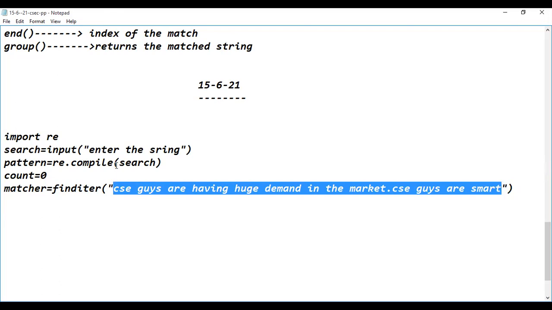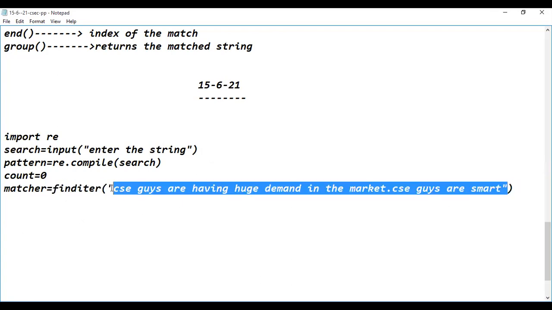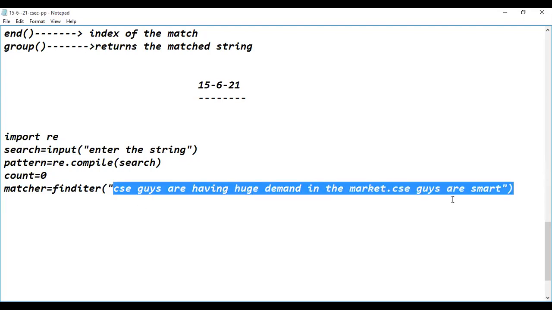From this target, I want to search for a particular string. Understanding, guys? Yes, sir. This find iter method will return what? It returns all the matches available within this target. Whatever search string is given by the end user, it will search for that particular pattern, whether it exists in this target, and how many times it is there.